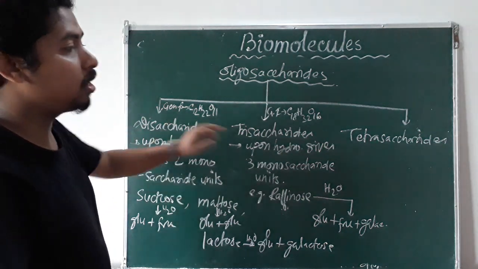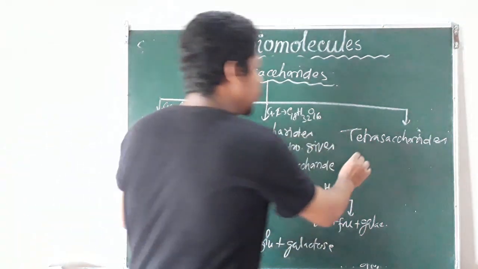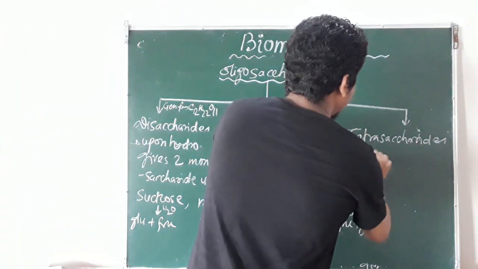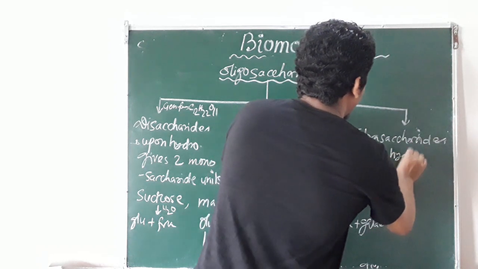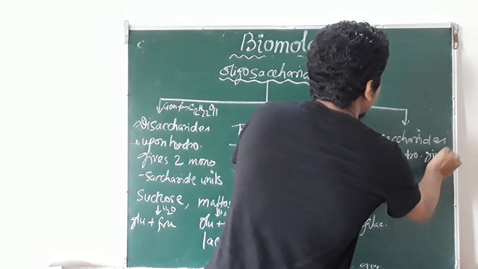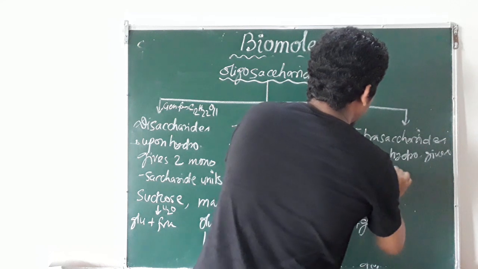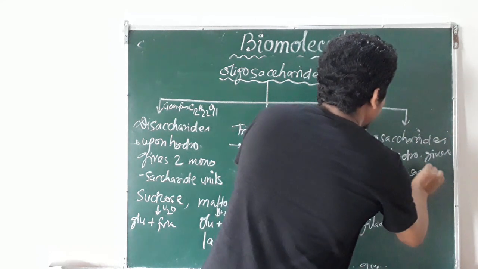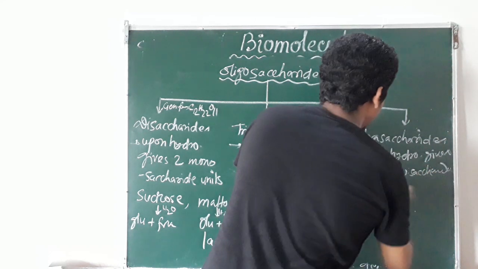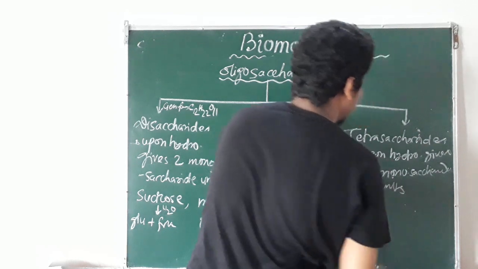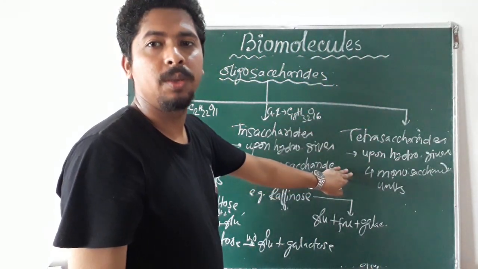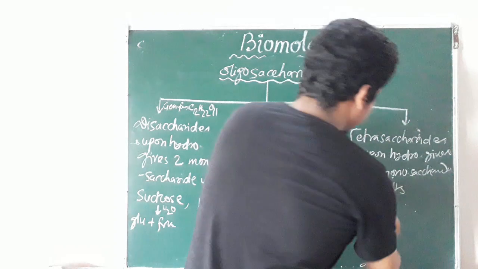Last one is tetrasaccharide. It means upon hydrolysis it gives 4 monosaccharide units. For example, stachyose.